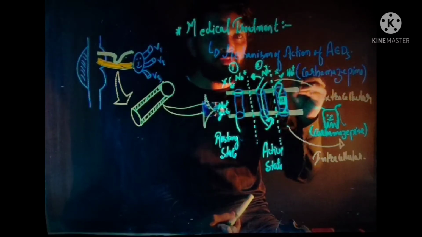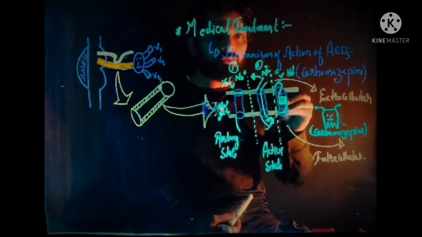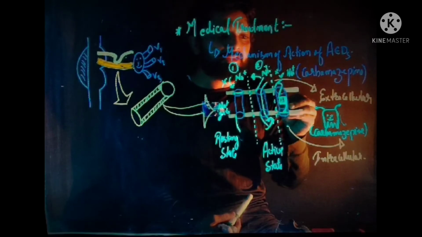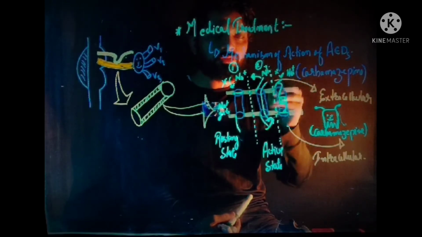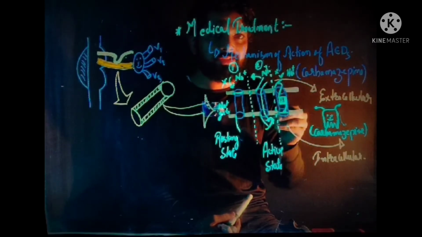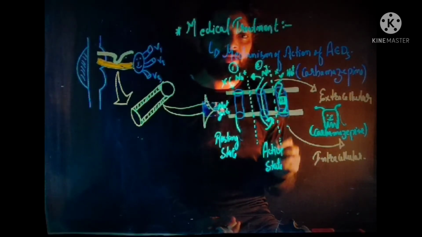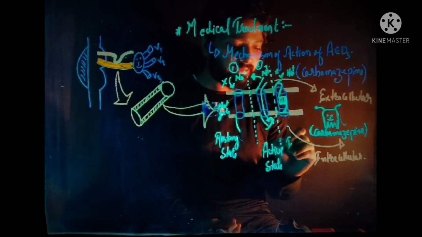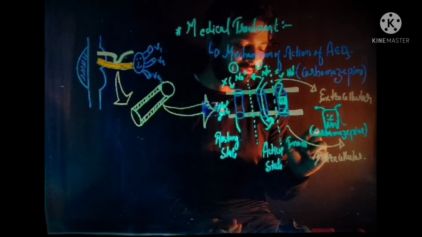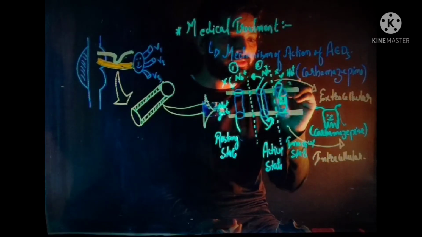So carbamazepine causes a condition in which the extracellular gate of the sodium channel remains open but the intracellular gate of the sodium channel is closed. This state is known as the inactive state. This is condition number 3.